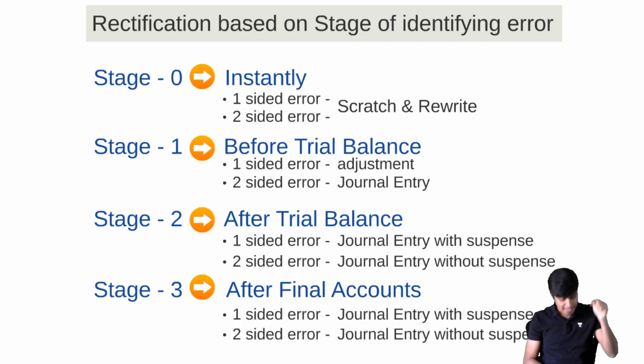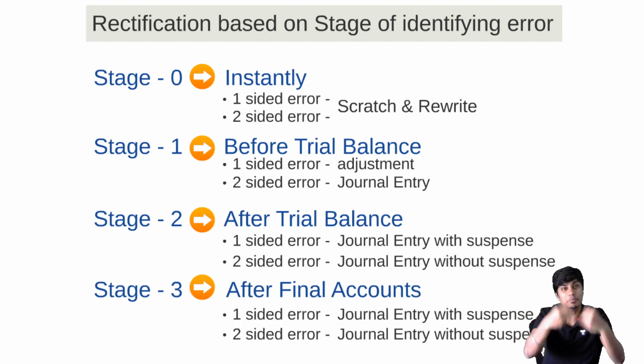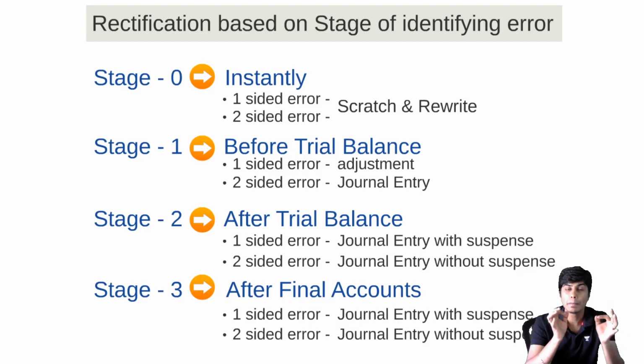Reason being, in the current year, if you debit purchase, credit purchase, or debit or credit sale, income, or expense, it will not rectify your previous year expense or income. In fact, it will make the current year expense income also go wrong. It will make the current year net profit wrong. So what do we do? Whenever we do rectification at stage 3, that is after final accounts, we replace items affecting profit or loss with P and L adjustment account.